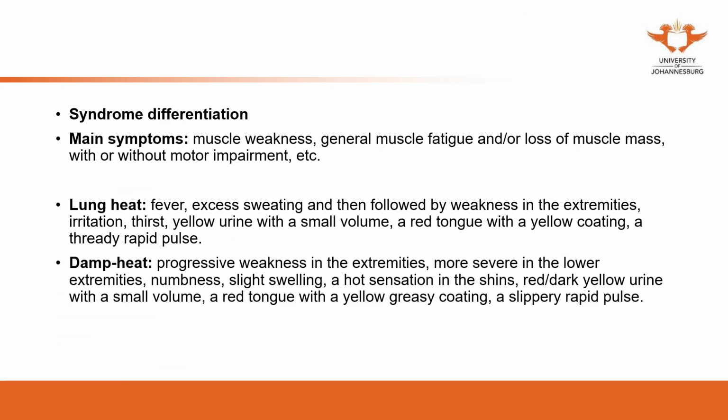The main symptoms will be muscle weakness, fatigue, loss of muscle, with or without motor impairments. Especially at the beginning, the patient may only present with weakness, but as the disease progresses, the patient will present with motor impairments. For lung heat, the patient may present with fever, excessive sweating, weakness, irritation, thirst, yellow urine, red tongue, yellow coating.